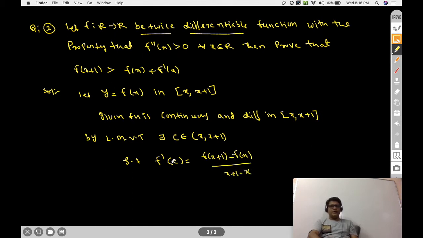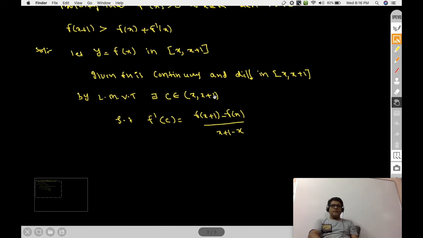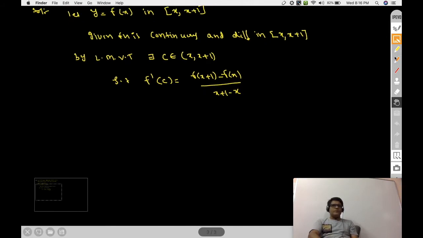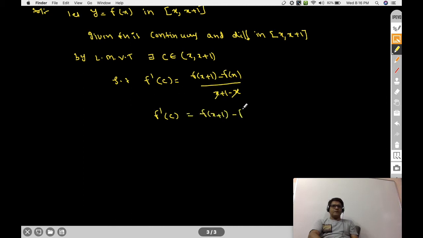This is Lagrange's mean value theorem. From this one, these x cancel, therefore f dash C is equal to f of x plus 1 minus f of x.